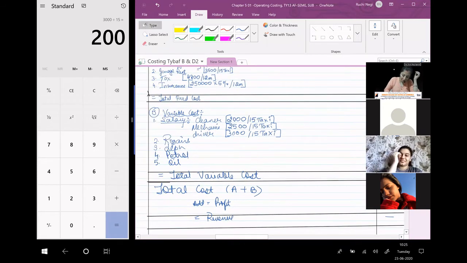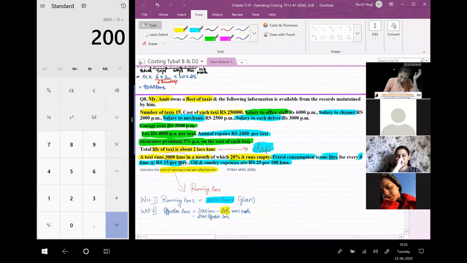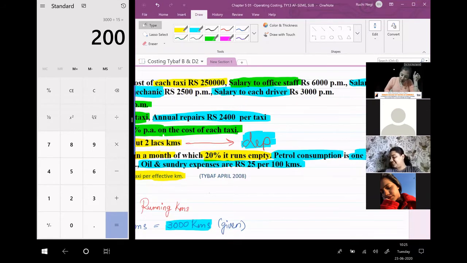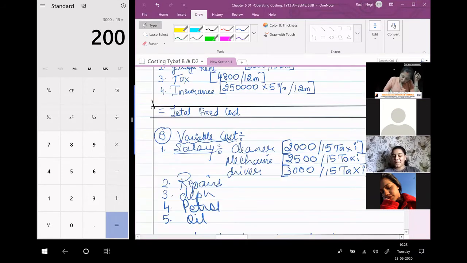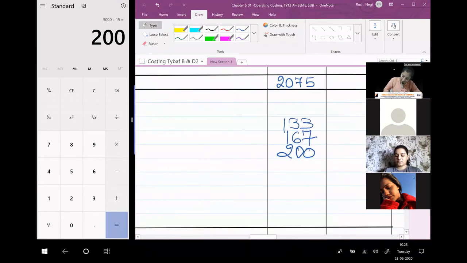Next, repairs. How much is repairs? Let us check. The driver is done. Annual repairs 2,400 per taxi. It is per annum. So I will have to convert it into month for 12 months. And don't divide it with 15 because it is already for one taxi. 2,400 divided by 12 makes it obviously 200.